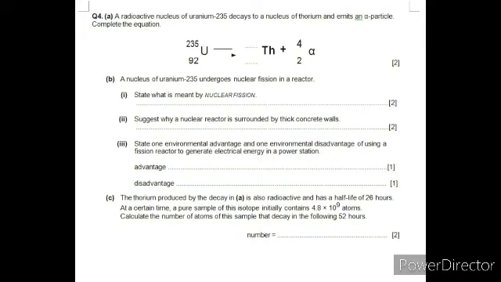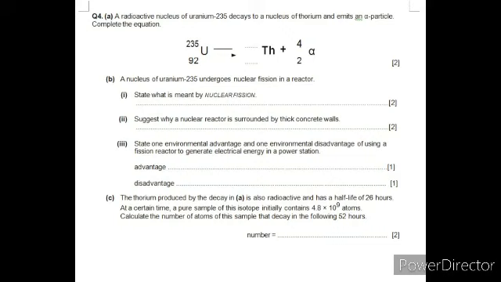Okay, question number 4, C part. The thorium produced by the decay in A part, that is the equation we did, uranium forms thorium and emits the alpha particle. The thorium produced by the decay is also radioactive and has a half-life of 26 hours. After 26 hours it decays to half of its original, fine.